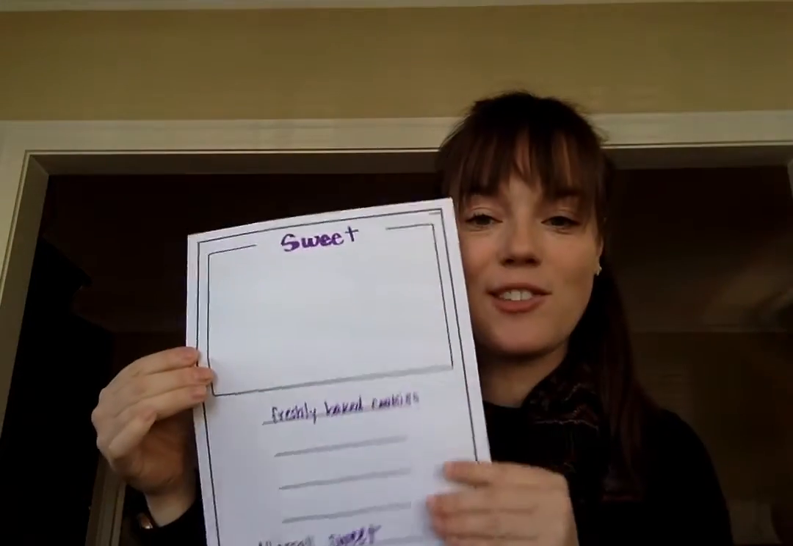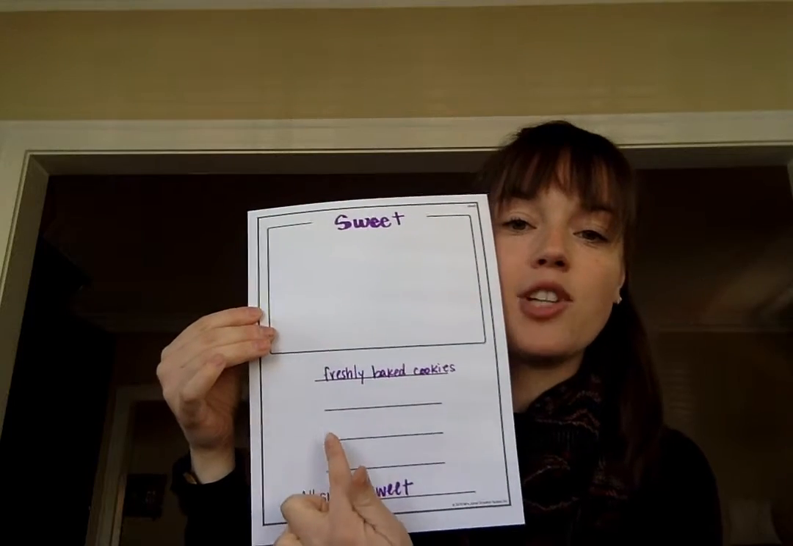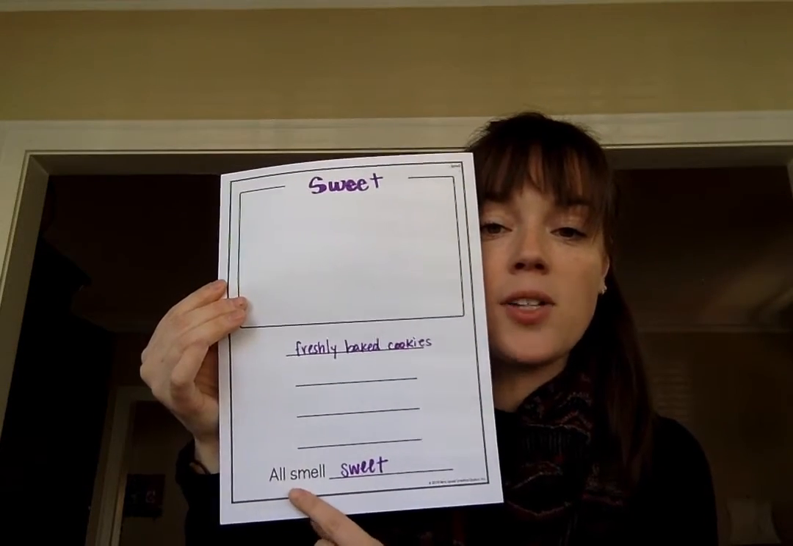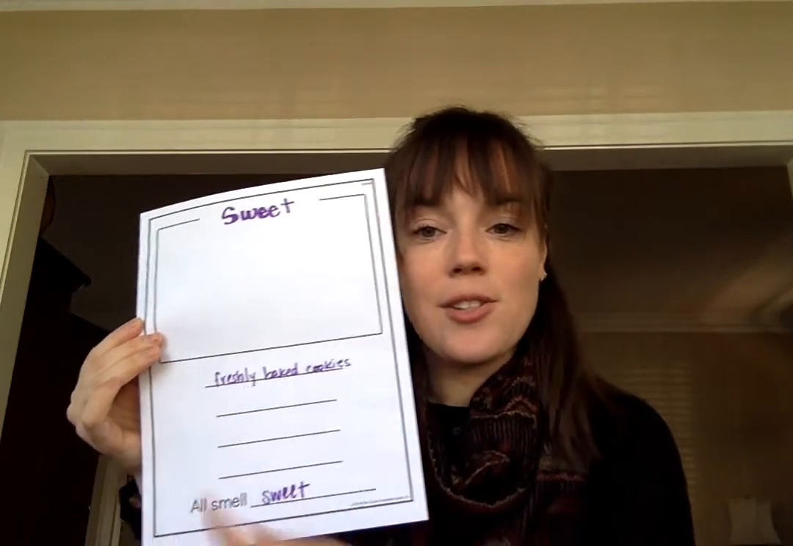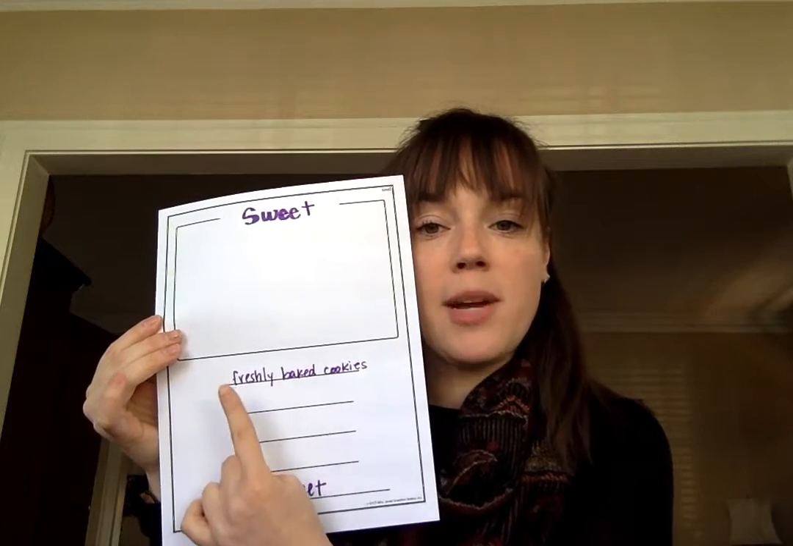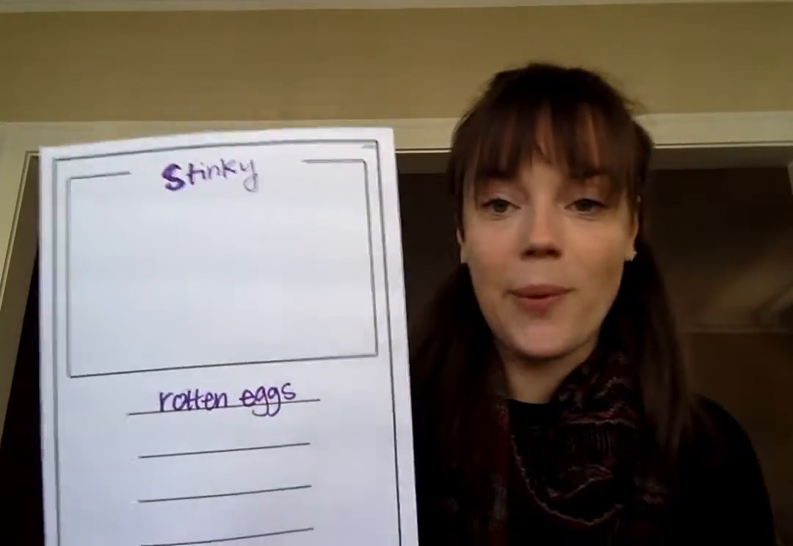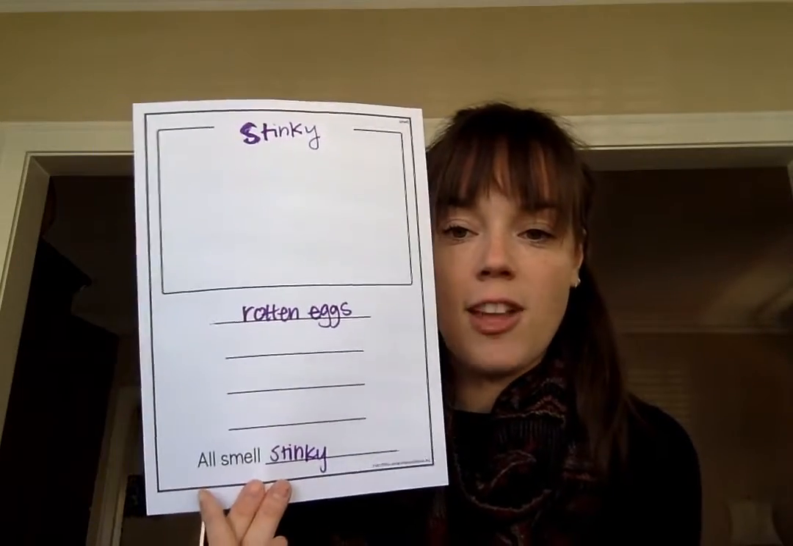So for this one, I chose sweet. And then you would write out different objects or items that smell sweet. And then on the bottom, it says all smell, and you put the word that they smell like. They all smell sweet. So just to give you an example, I wrote sweet, freshly baked cookies. And then I would go on to write other things that smell sweet. And I would do the same thing with my opposite of that poem, which is stinky. So I wrote rotten eggs smell stinky, and then at the bottom it says all smell stinky.